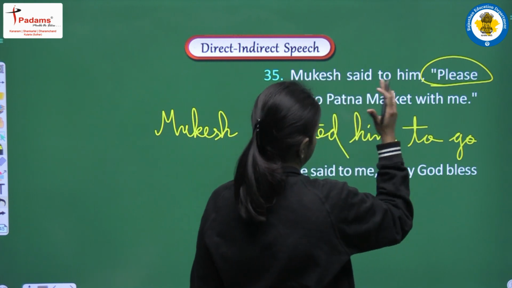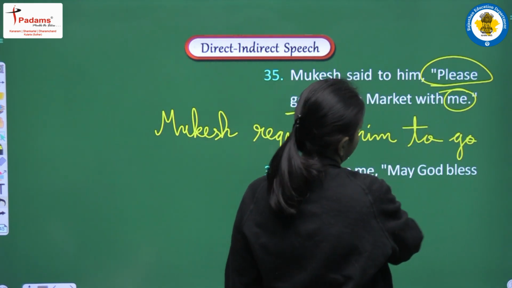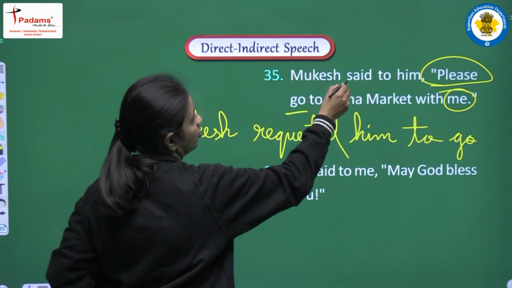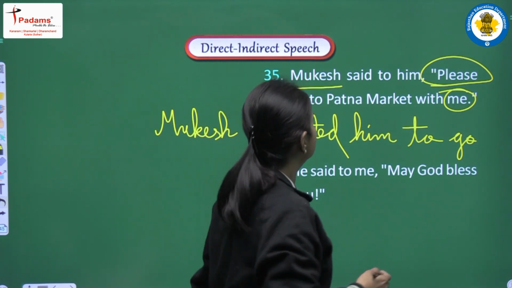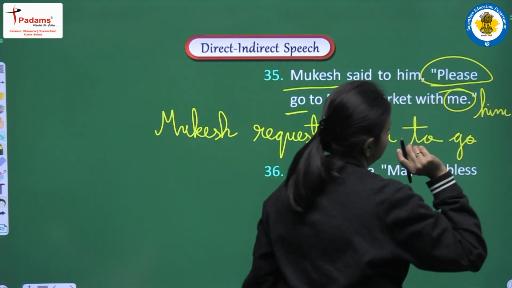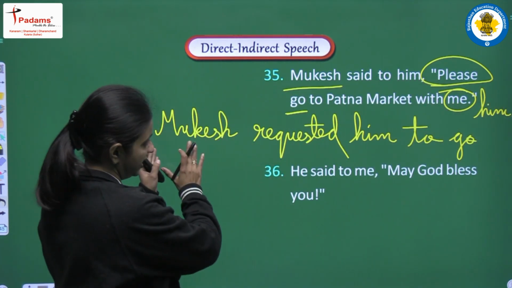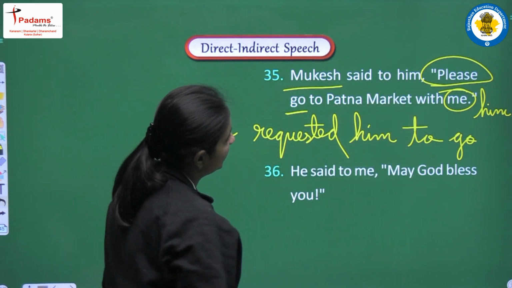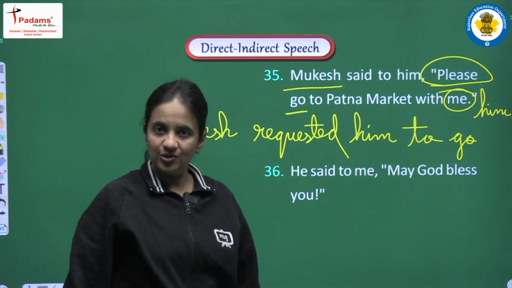To go Patna market with me, first form, first person, so it will be converted according to subject, that is Mukesh. So for Mukesh we will write him, and the complete sentence will be, Mukesh requested him to go to Patna market with him. Okay.